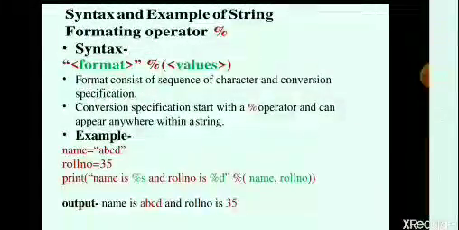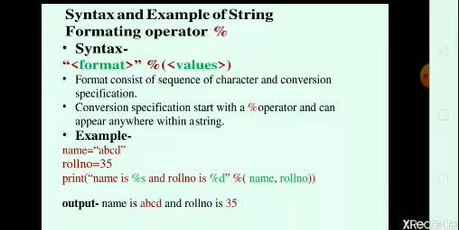So here is the syntax and an example of the string formatting operator. Syntax: format % value. Format consists of a sequence of characters and conversion specifications. A conversion specification starts with a % operator and can appear anywhere within a string. So, example: name is equal to "ABCD", roll number is equal to 35. Here ABCD is a string, that's why we declare it in double quotes.